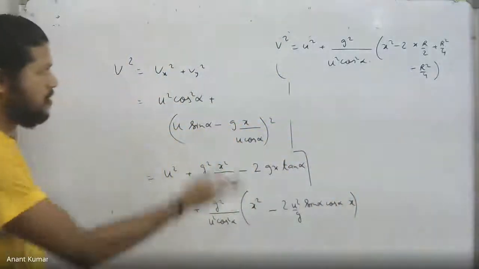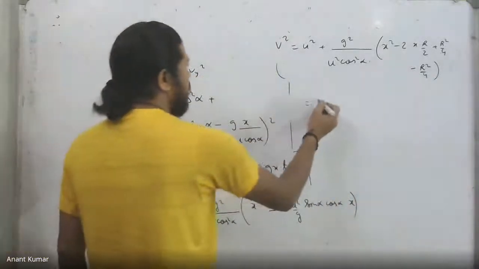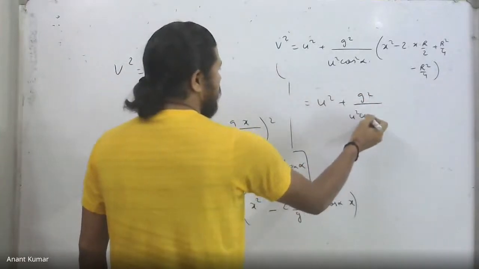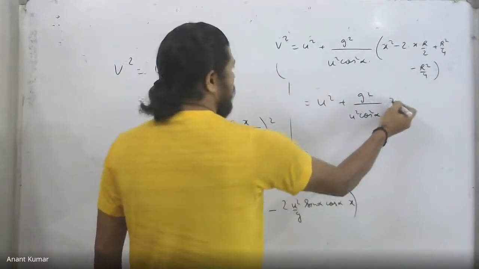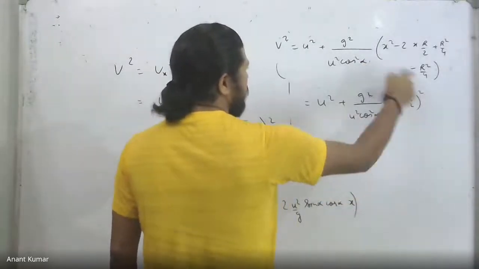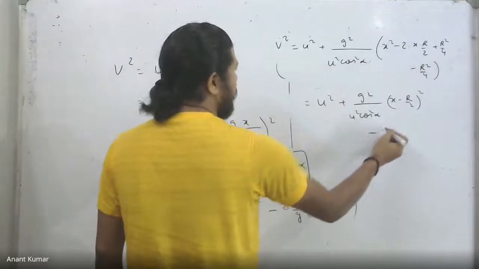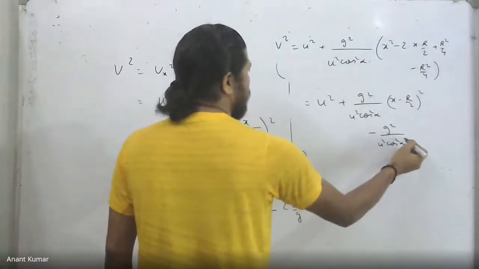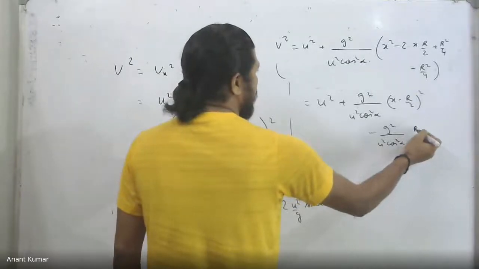That will give us a square over there, and I have to open it up. So I get u square plus g square upon u square cos square alpha into x minus R by 2 whole square. And then open a bracket, multiply this with that. So I get minus g square by u square cos square alpha into R square by 4.